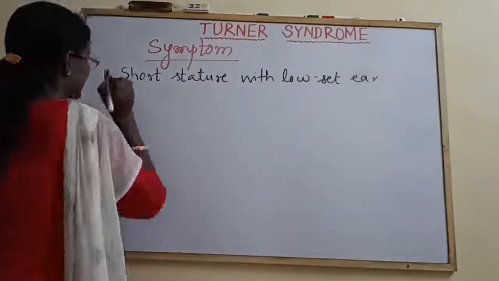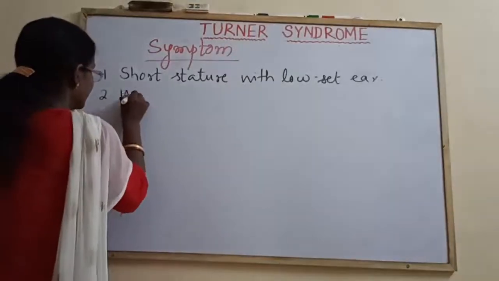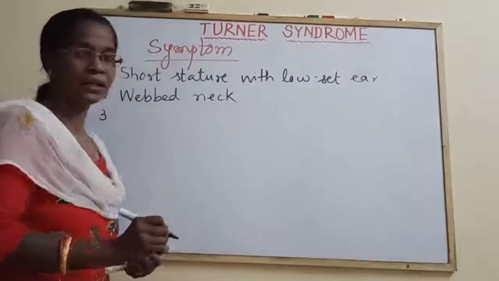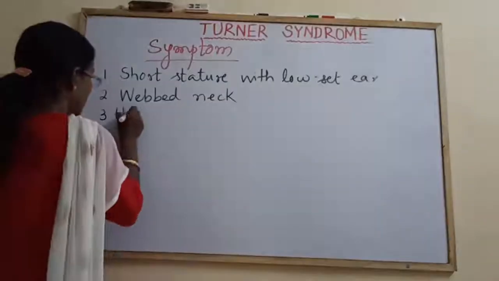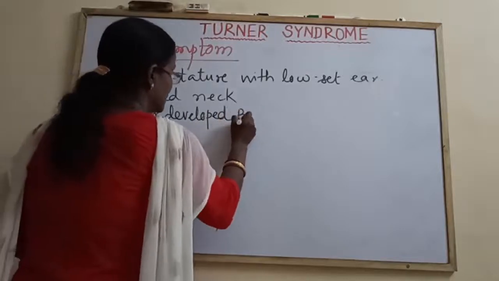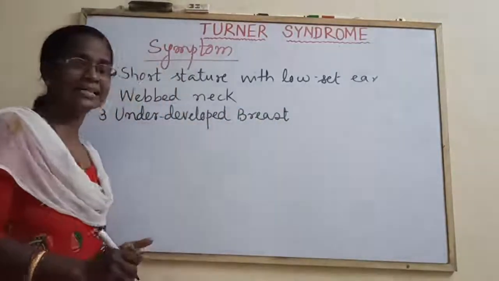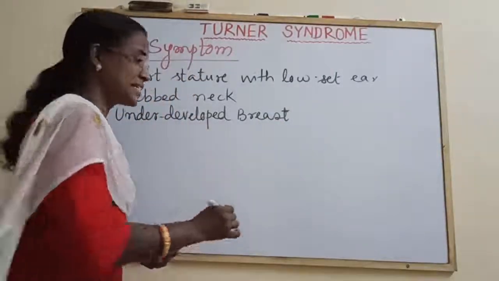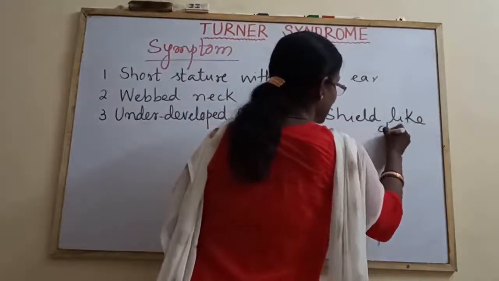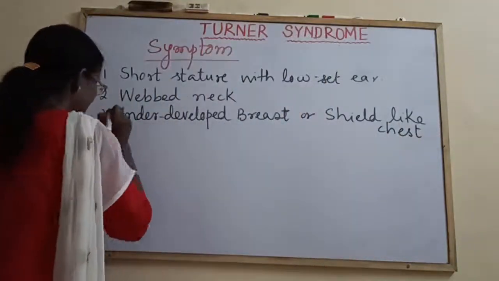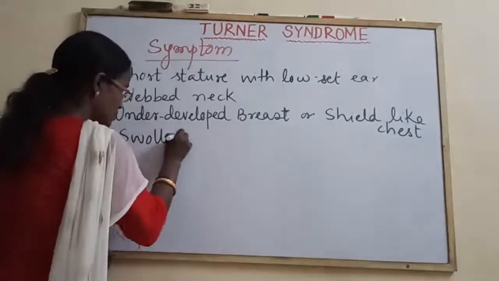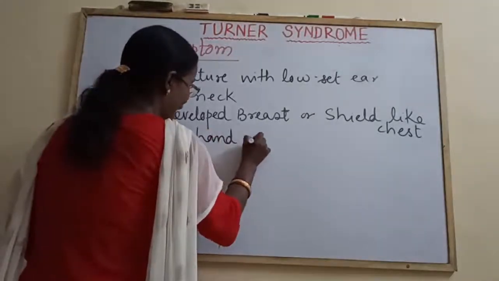Second one, they have a webbed neck. Underdeveloped breast, or we can say shield-like chest. They have swollen hands and feet.